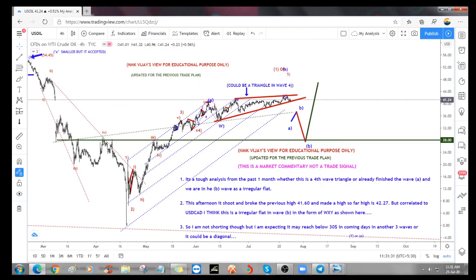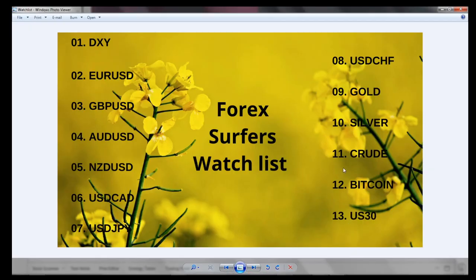So I think I completed and covered these things: DXY, EUR/USD, GBP, AUD, NZD/USD, USD/JPY, CHF, gold, silver, crude, Bitcoin. Yeah, I think I completed everything.